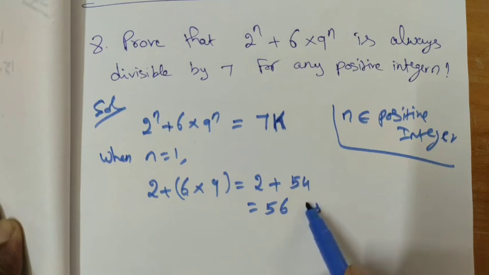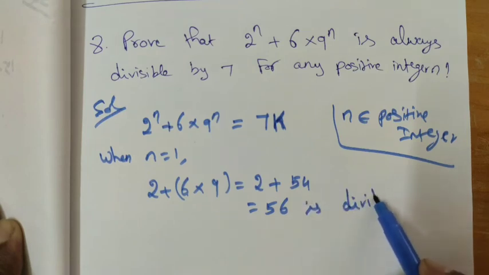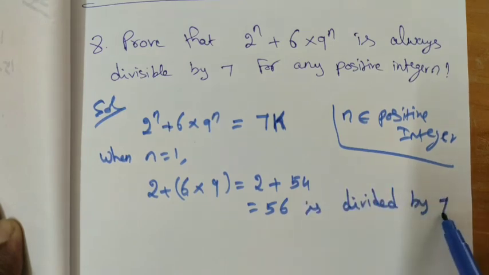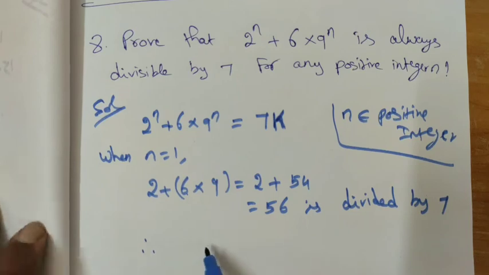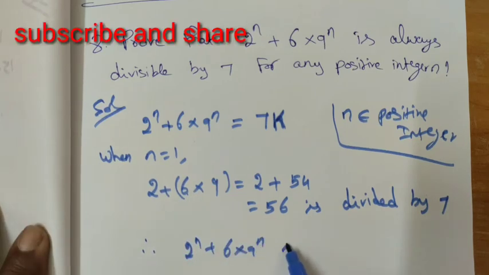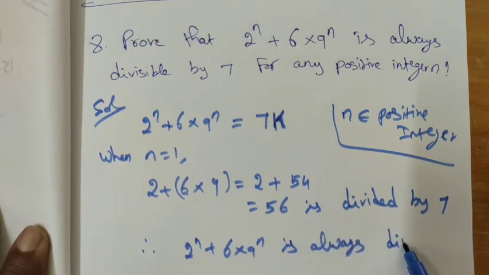So 56 is divisible by 7. 7 8s are 56, right? Therefore 2 power n plus 6 into 9 power n is always divisible by 7. That is the answer for the sum.